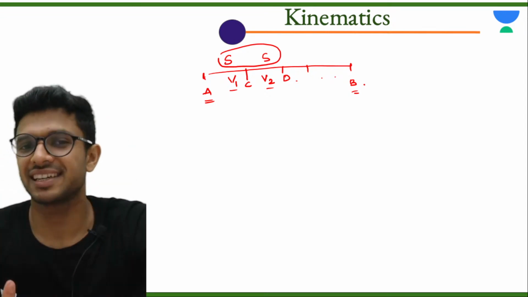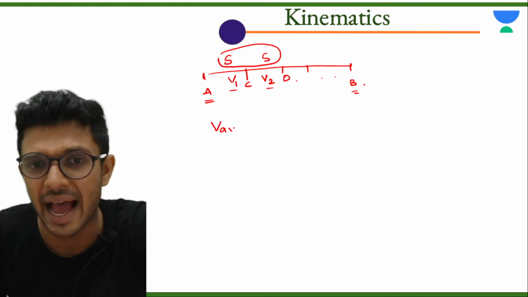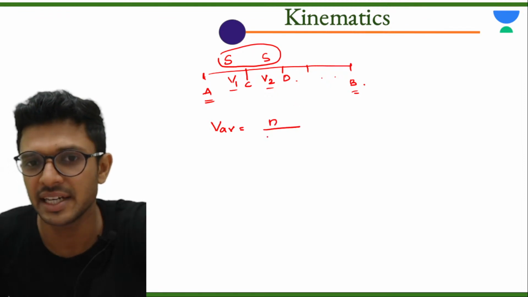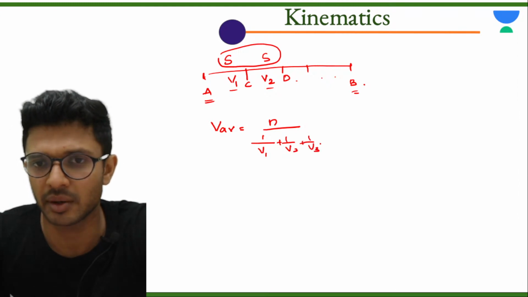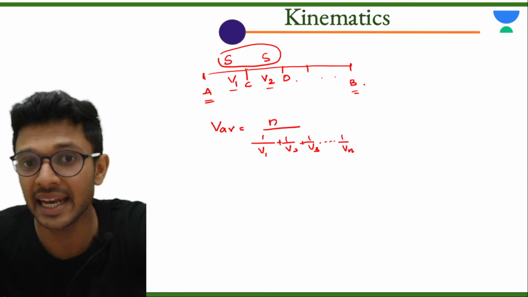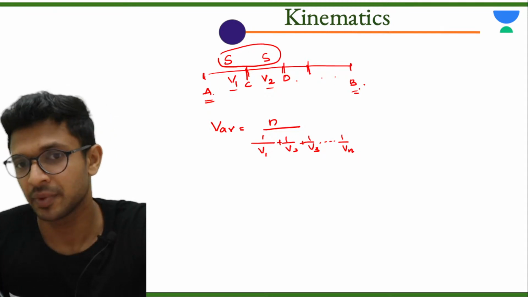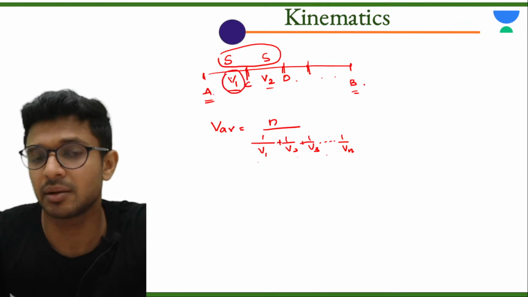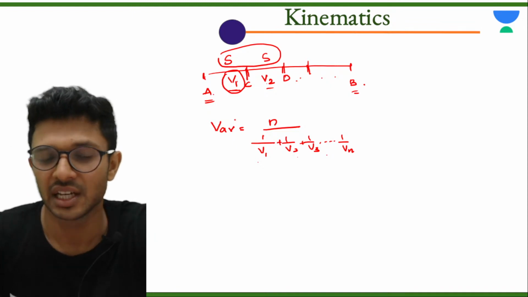Question: what is the formula for the average velocity with which the particle moves? That is equal to n divided by 1 by v1 plus 1 by v2 plus 1 by v3 till 1 by vn. Which means what is n? n is the number of intervals the particle makes before it reaches the final position. What are v1, v2 and v3? They are the velocities the particle has in each interval of distance. This is a formula.